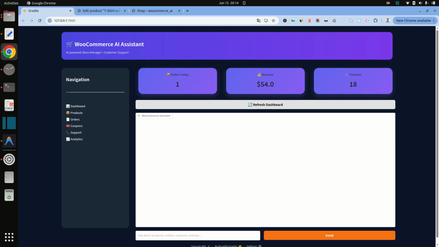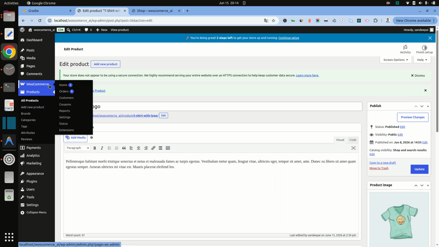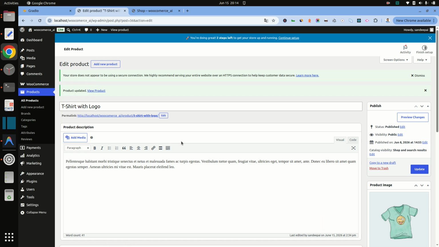Instead of opening multiple dashboards and reports, like here in WooCommerce where we have multiple dashboards, the store owner can simply ask questions in natural language.